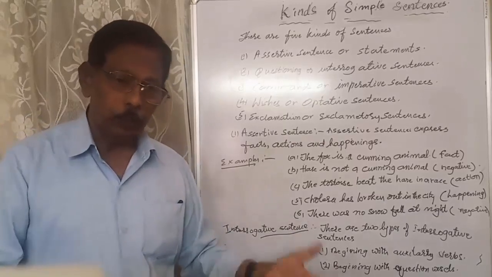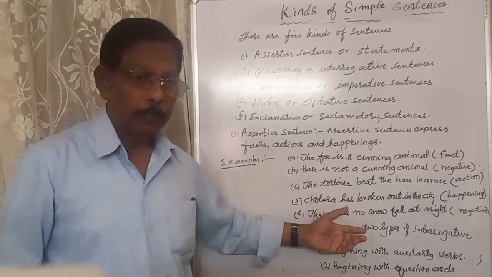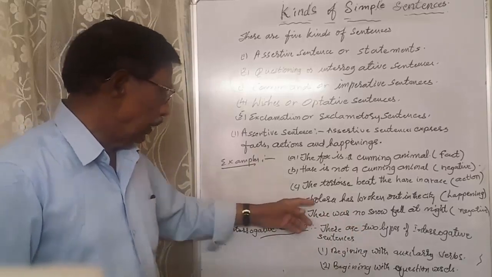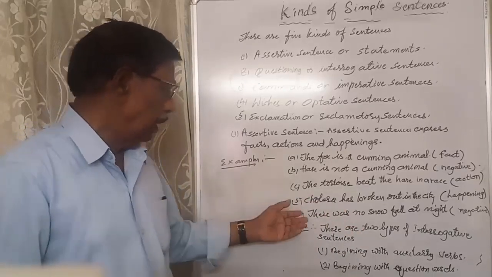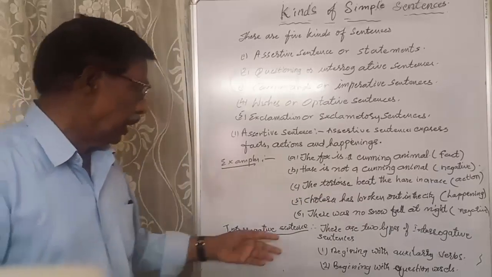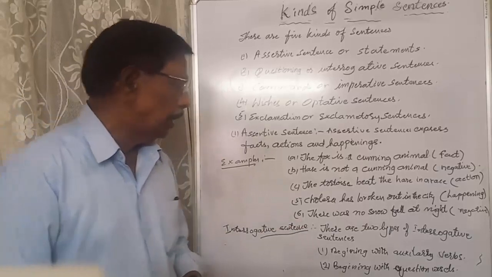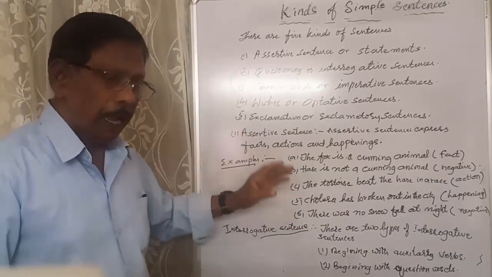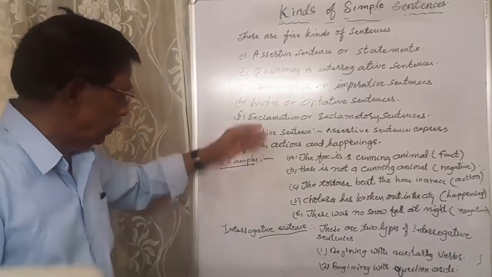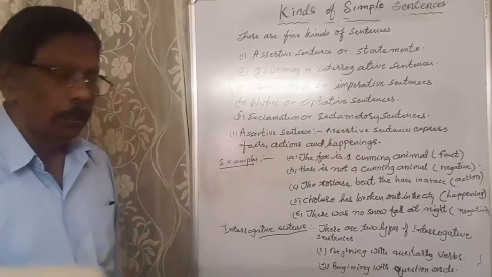There was no snowfall. This is also a happening. These express the action, the fact, and the happenings. In these 6 sentences, we learn that.